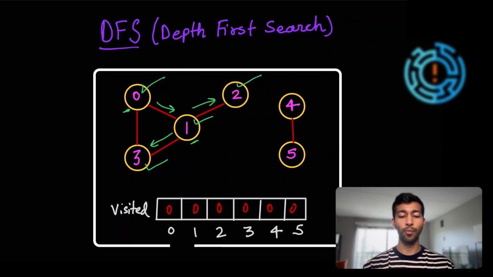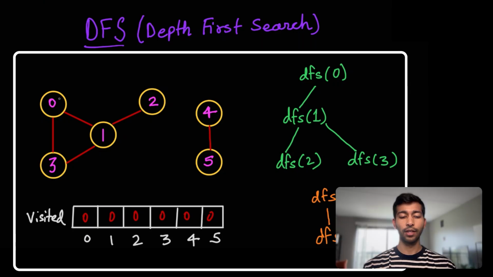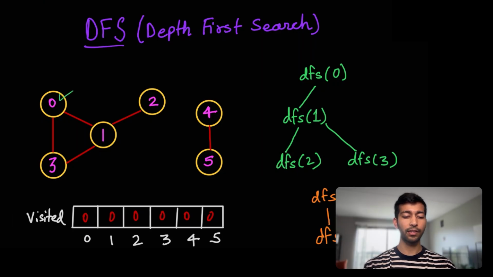It might seem quite complicated, but let me simplify this now. So let's run through this example here. We'll start off with 0. We'll mark this as visited by changing it to 1. Now, the next step, we'll move on to DFS. DFS 0 would call DFS 1. And then that will be marked as visited. So I'll just remove this and mark it as 1. Now, DFS 1 had two options, either go to the second or go to the third one. We go on to the second one and then mark it as visited.